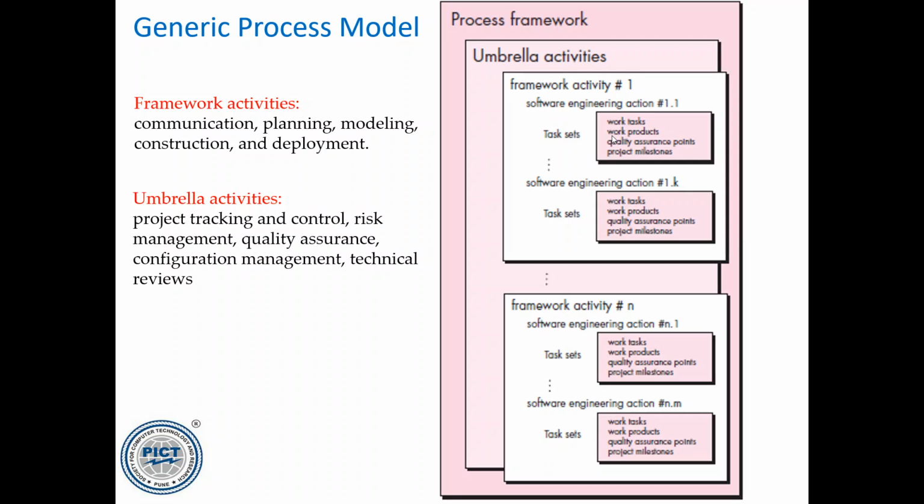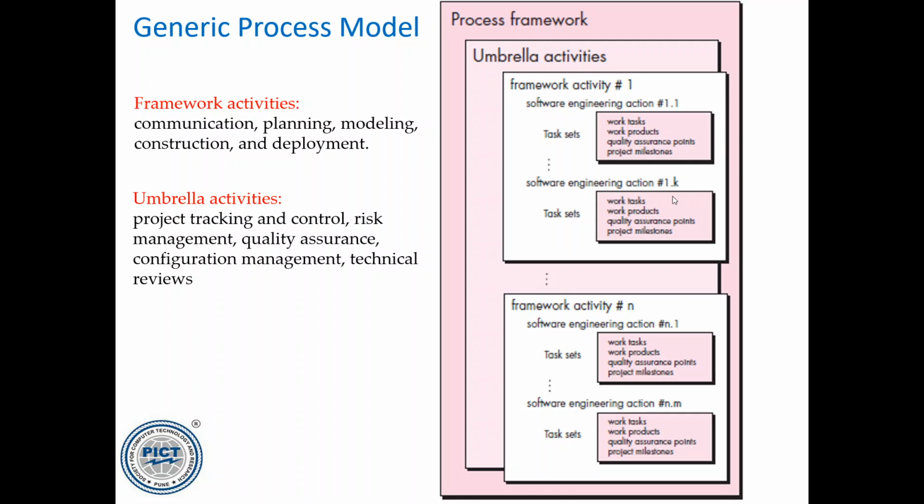If you see, there is a framework activity number 1. With framework activity number 1 we have software engineering action number 1.1, and within that we have a task set: work tasks, work products, quality assurance points, then project milestones. These are all parts of this task set, which are performed specifically for action 1.1. A similar task set will be there for action 1.2, 1.3, 1.k, whatever actions are part of this activity. So that's why I mentioned the hierarchy: you have activity, action, and then task.